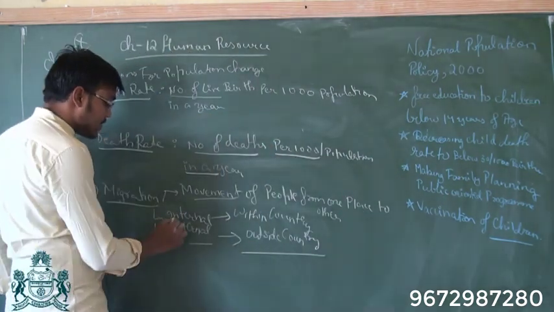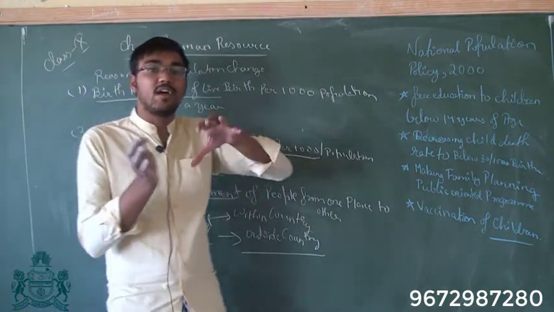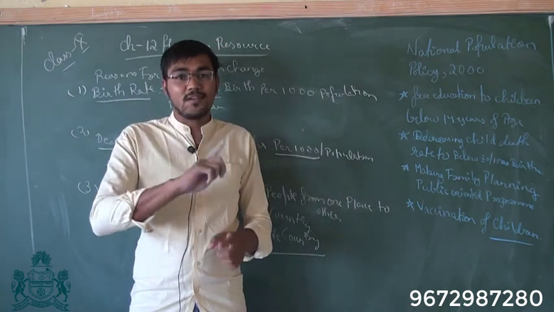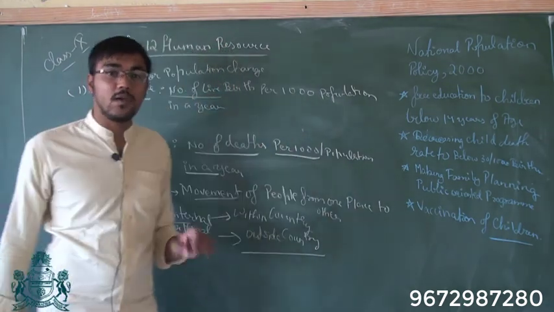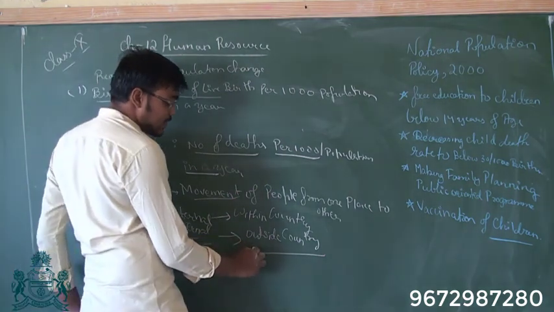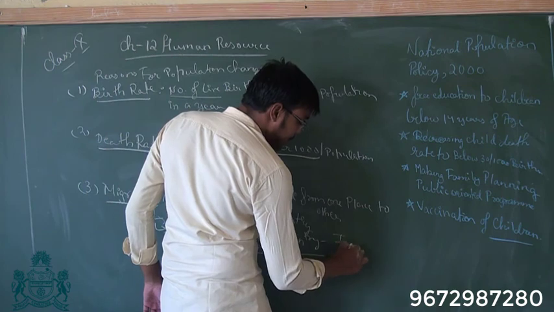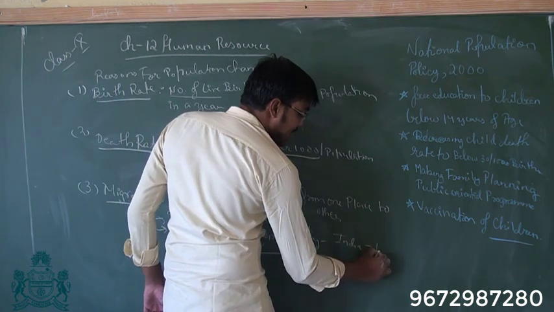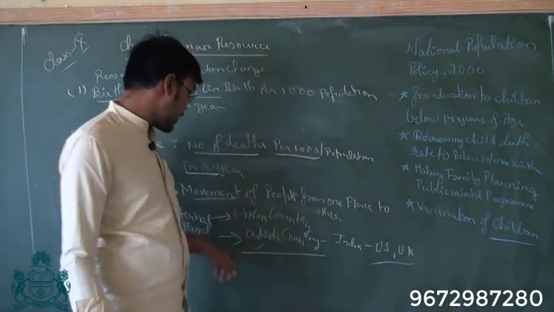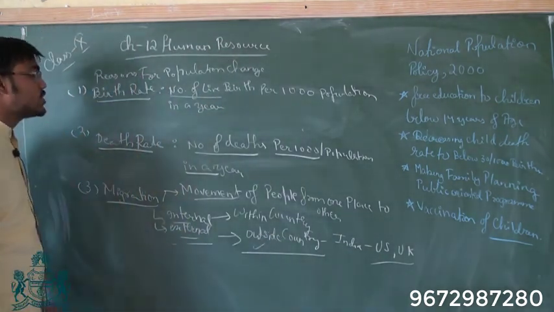It is of two types, internal and external. Internal means within the country. If a person travels from Rajasthan to Gujarat or Rajasthan to Mumbai, because the travel is taking place within the country, we call it internal migration. External means migration outside the country. If a person goes from India to the US or India to the UK or any other foreign country, we call it external migration. So these are a few reasons why population changes.